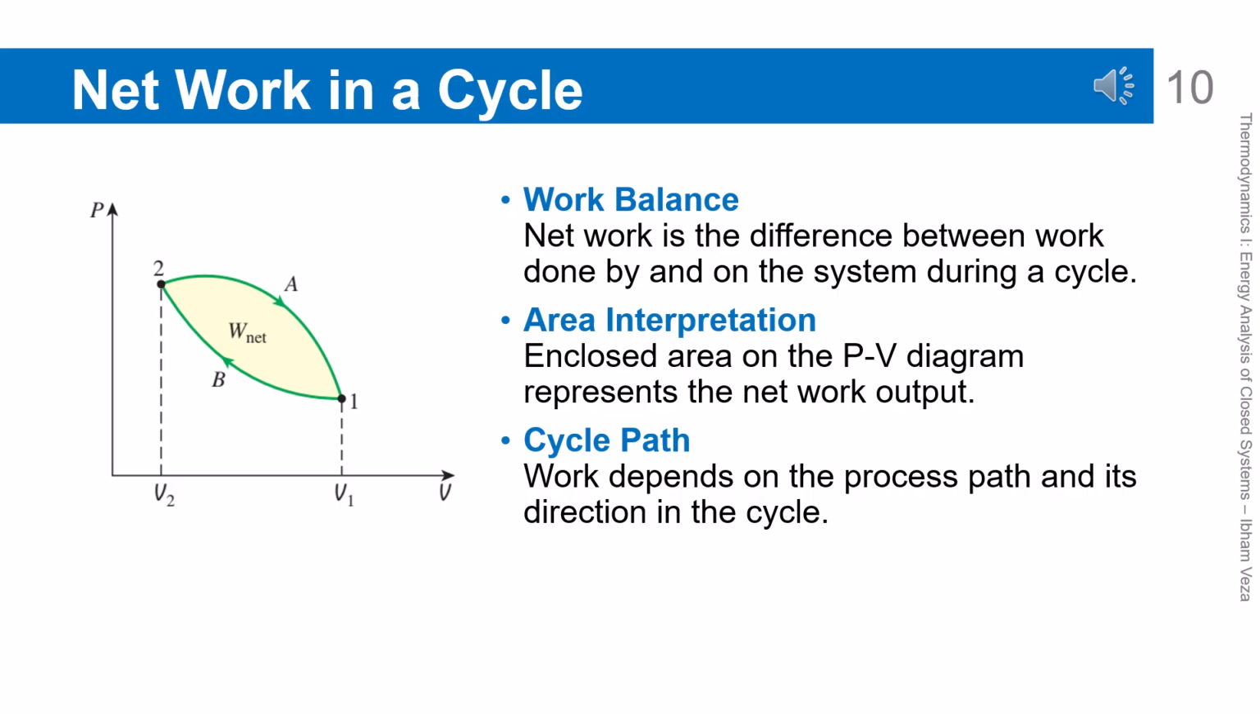In a cycle, the net work is determined by the difference between work output and work input. Graphically, the net work is represented by the area enclosed on the PV diagram. The direction of the cycle determines the sign of the net work. If the cycle is clockwise, the system produces net work. This concept is very important in heat engine analysis.